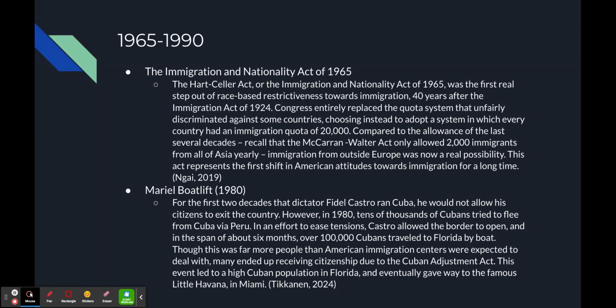And around the same time, also outside of the scope, the Mariel boat lift happened, and that basically ended up in a lot of Cuban refugees from the regime of Fidel Castro.